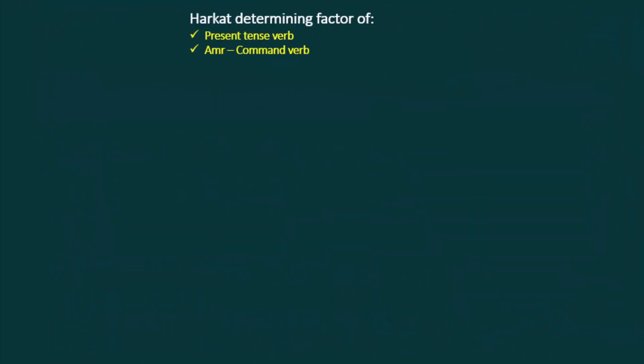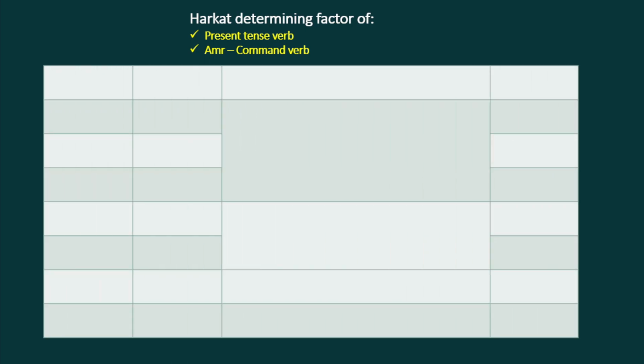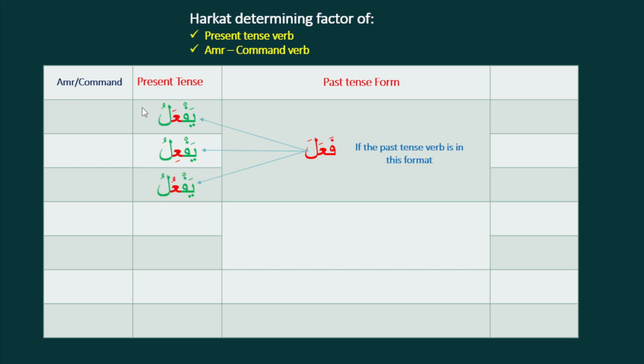Now we will discuss the determining factor of the present tense verb harakat and the amr, command verb. So let's draw a table again. This is our table. Now if the verb is in the pattern of fa'ala in past tense, then the present tense verb will be any one of these three. Either the middle letter will be fatha, kasra, or dhamma. If the past tense verb takes all fatha, the middle letter will be any one of these three.